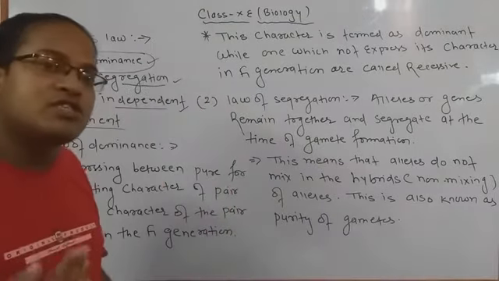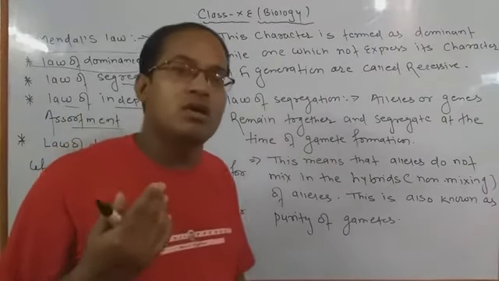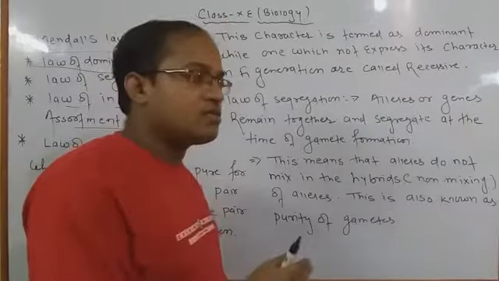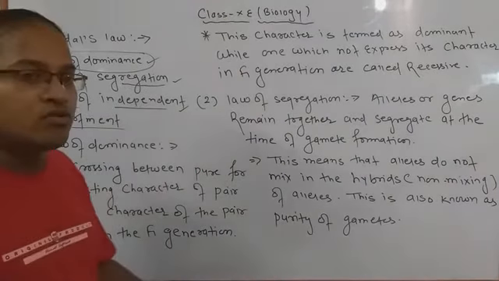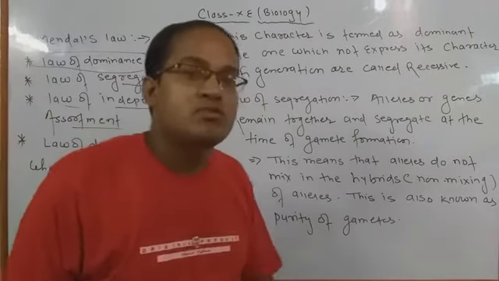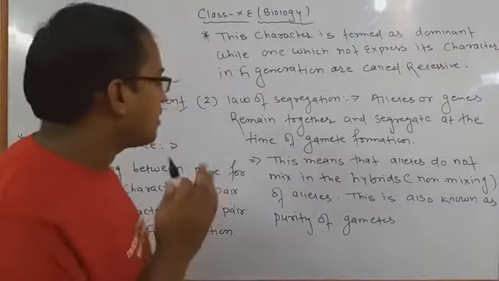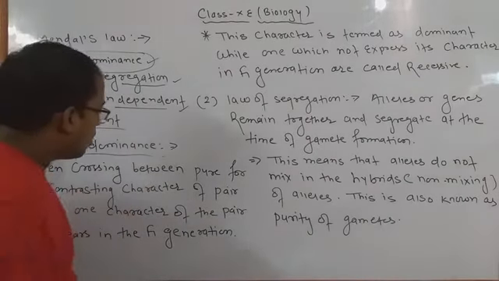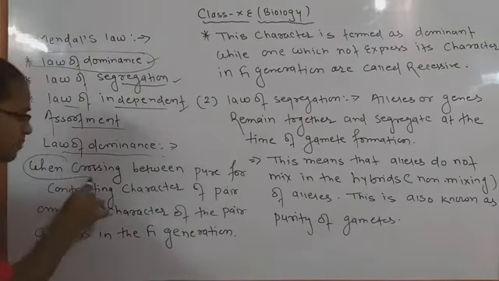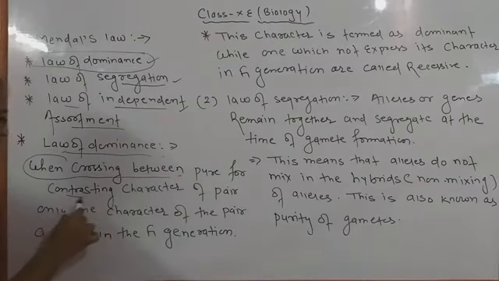The characters which express themselves are called dominant characters, and characters which cannot express themselves are called recessive. In the previous video I already told you that, but today we have to see it using the definition of law of dominance. When crossing between pure contrasting characters, the law of dominance applies.